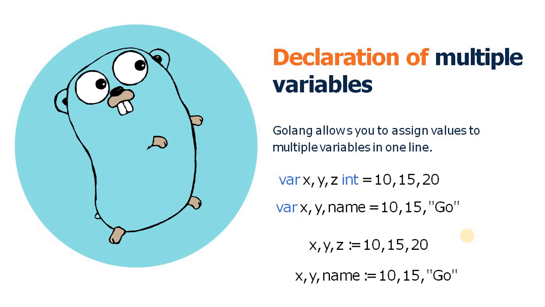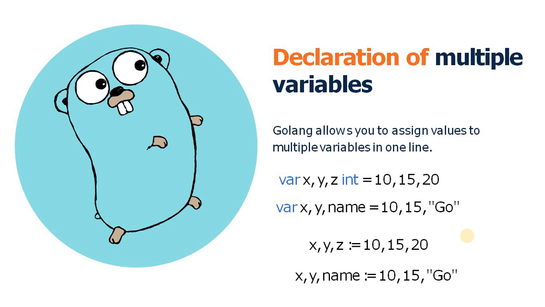In the first example we use the var keyword and explicitly type these variables. In this case we have declared 3 variables x, y, z of integer type, and we assigned values 10, 15 and 20.